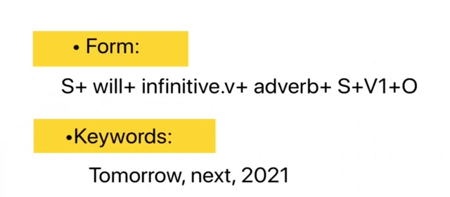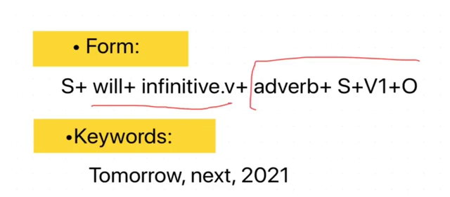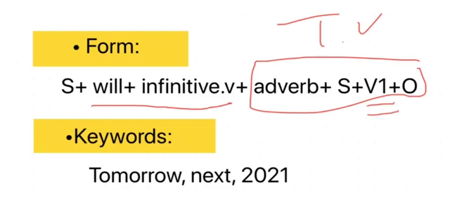So the form for the future time clause: subject plus will and then infinitive verb, and here is the time clause because it starts with the adverb, subject, verb 1, object. Remember to use simple present in the time clause and will plus infinitive verb in the main clause. The keywords, to make it easy for you: tomorrow, next, 2021.